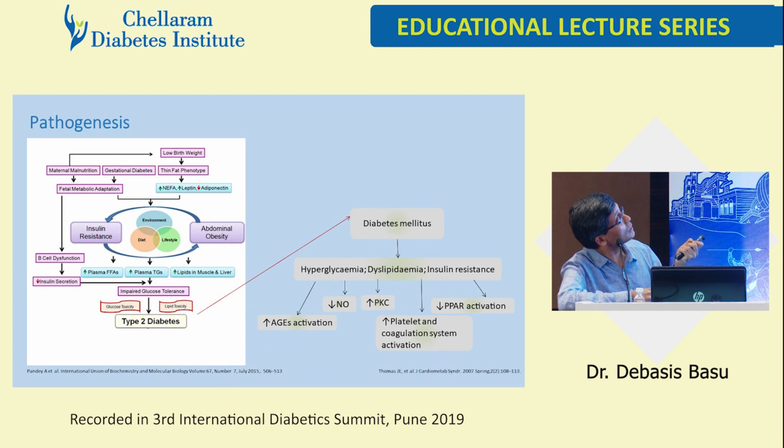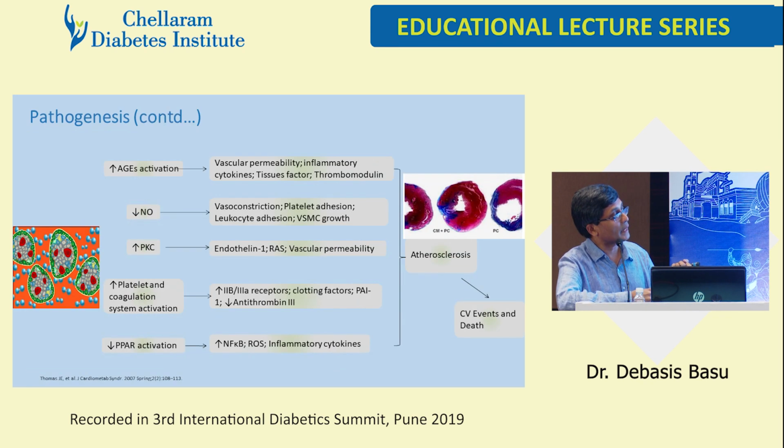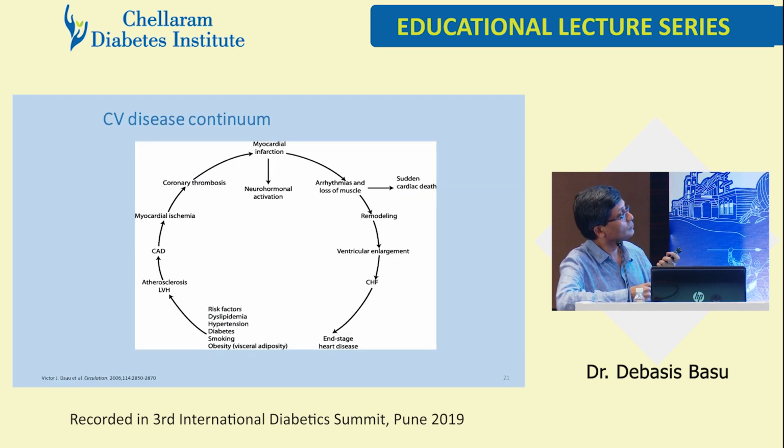This is the pathogenesis of how it all happens. Diabetes happens, and if diabetes happens, you have these as the problem, and therefore, these are the fallout. You have advanced glycated end product production, less nitric oxide, more PKC, more platelet and coagulation system activation, and less PPAR activation. Finally, you have CVD. This is the continuum.